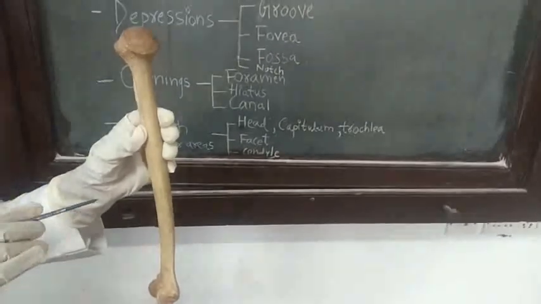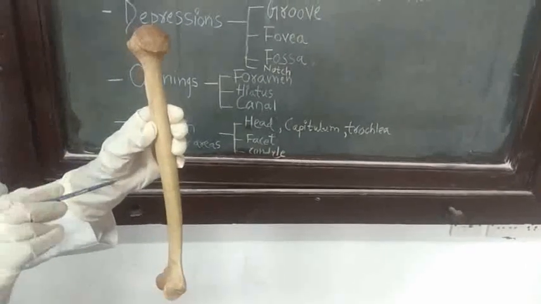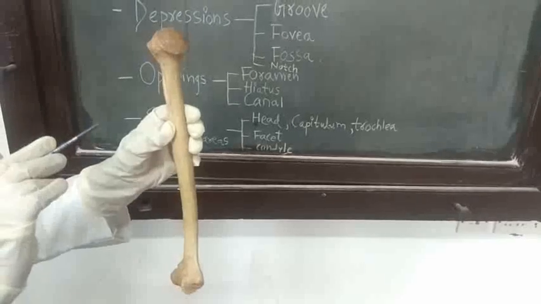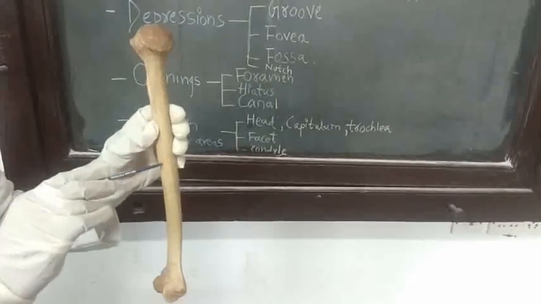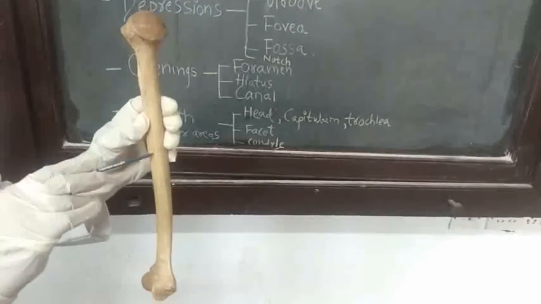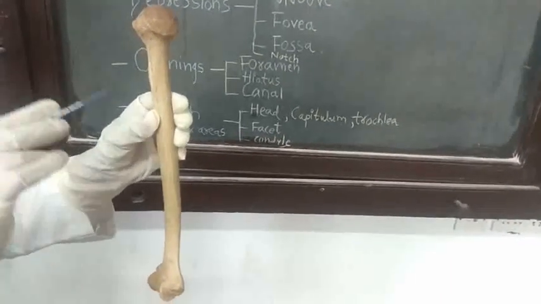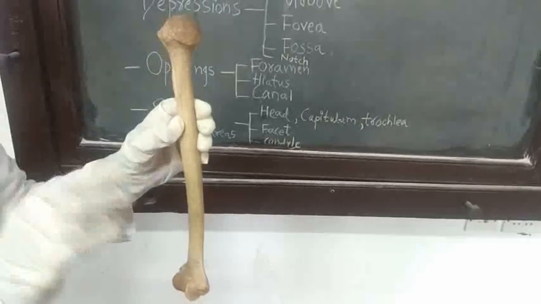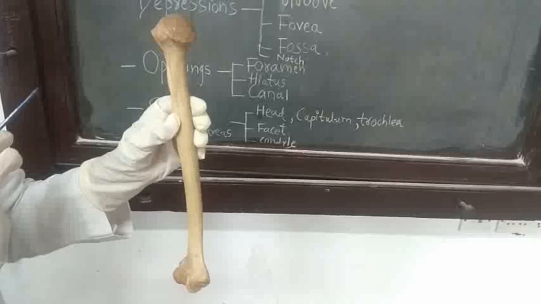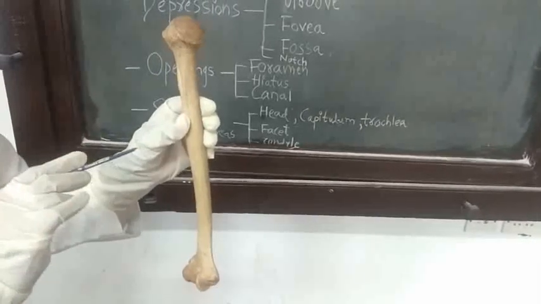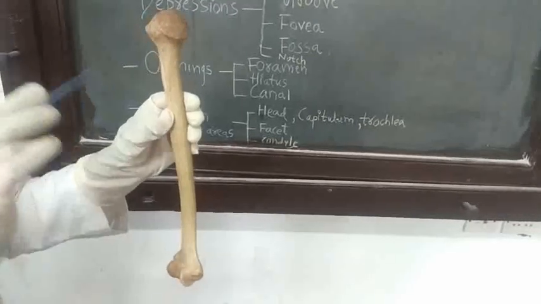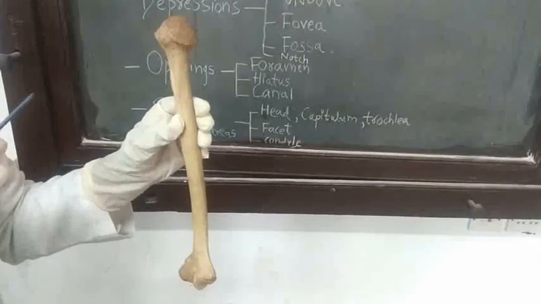Simple fracture is the fracture that the wound does not communicate with the fractured area, or you can say the fractured bone does not communicate with the skin wound. So this is the closed type of fracture. In open or compound fracture, the fracture area communicates with the skin wound.